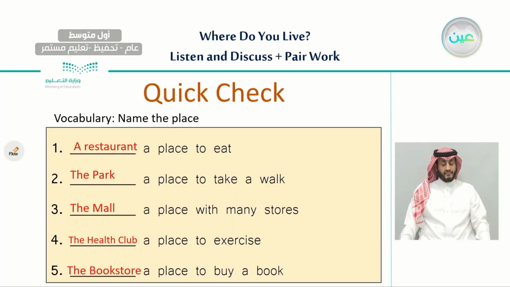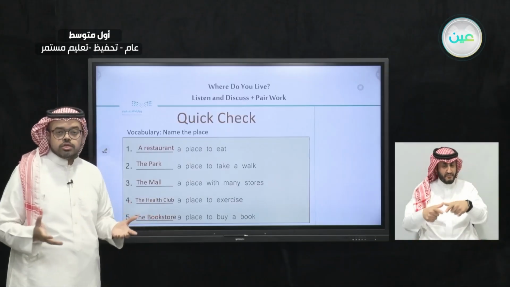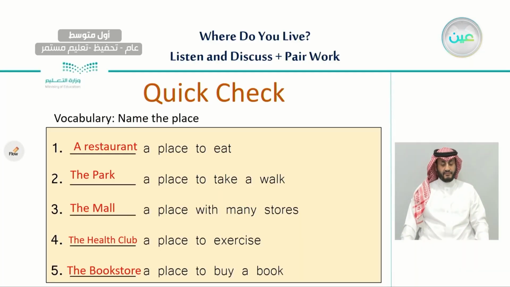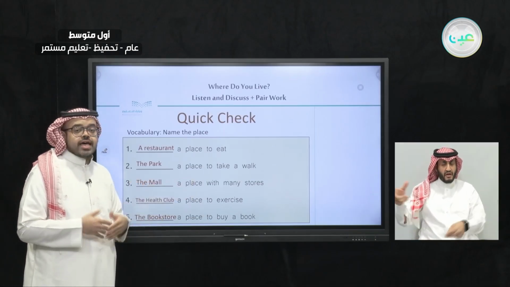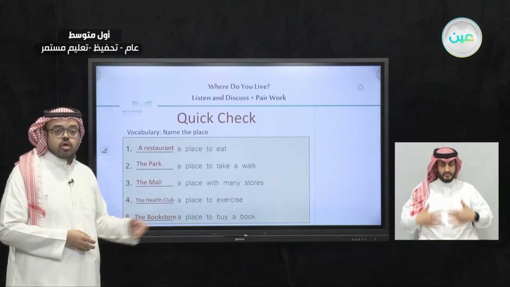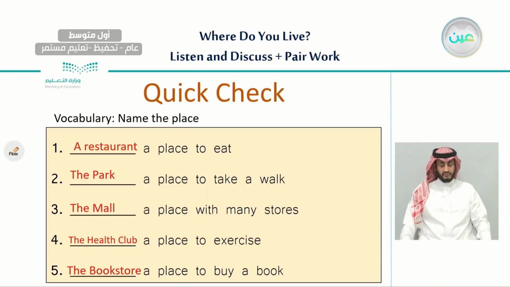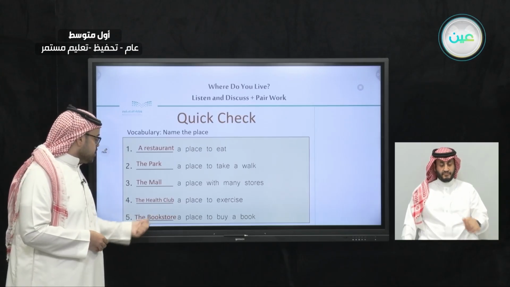So here are 5 different places that we usually find in each neighborhood. The first one, a restaurant, which is a place to eat. The second one is a park, which is a place to take a walk. The third one is a mall, which is a place that has many stores where you go shopping and have a good time. The fourth one is the health club, which is a place where you go exercising and practice some training. And the fifth one is a bookstore.